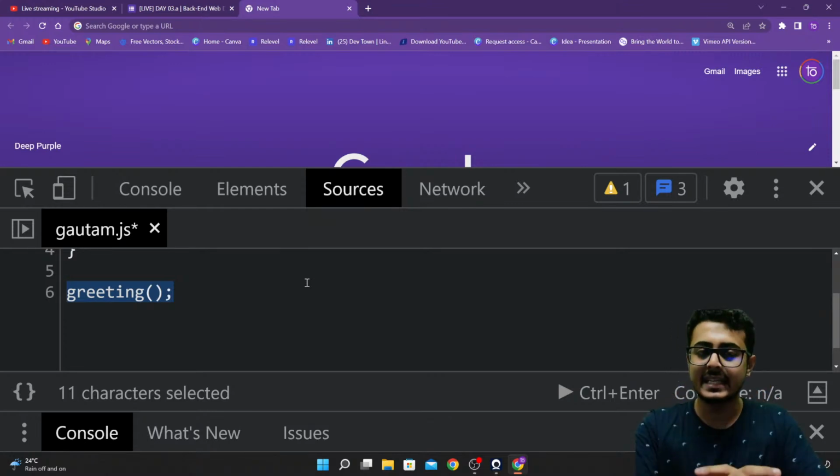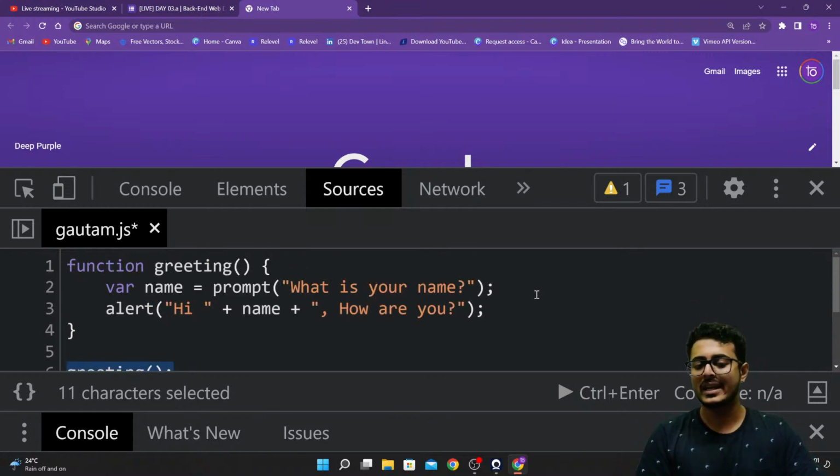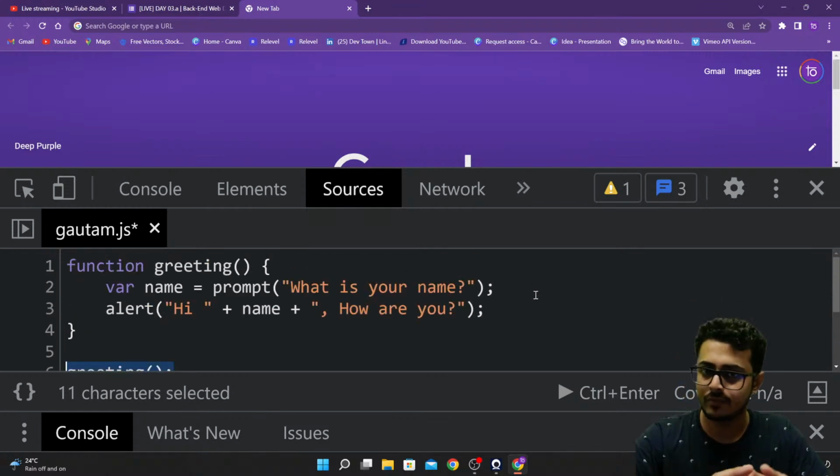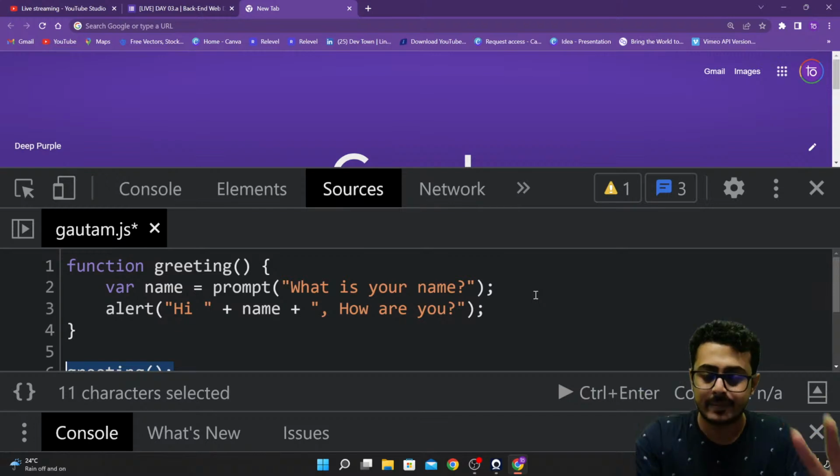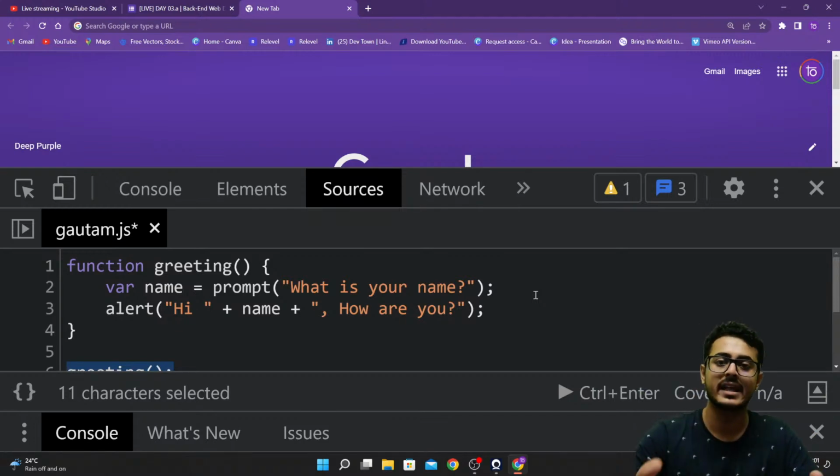One more thing I want you guys to know is that you can even remove the semicolons. Your code will work absolutely fine. Even if you remove the semicolons in the code, you can be chill about it. It will still work, because your browsers are smart enough to replace those with semicolons on their own.